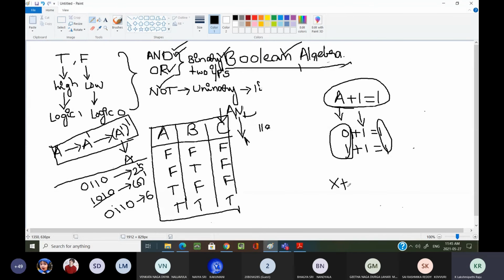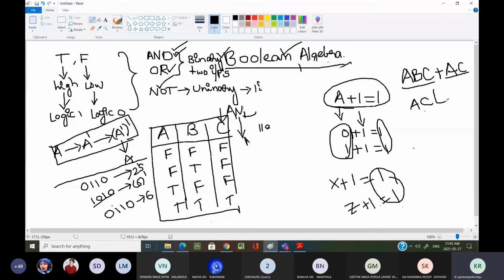Now X plus 1, what is the output? 1. Z plus 1 is 1. Anything plus 1, you are going to get 1 only. That is what I wrote at the start in the example ABC plus ABC plus AC. Among these two terms, I have taken AC as common. Now what will it become? B plus 1.